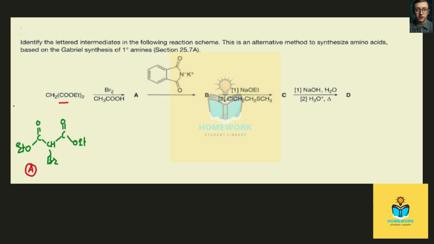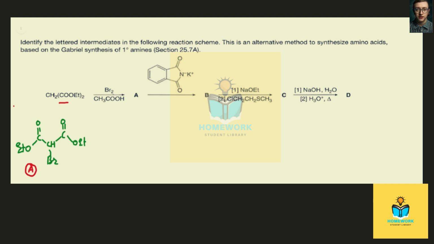Now what happens in the next step, it is treated with phthalimide, and in the phthalimide also this nitrogen containing hydrogen is acidic, and we are taking the potassium salt of this phthalimide, and by this the compound B is formed.